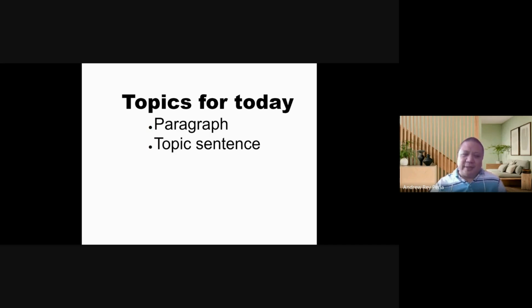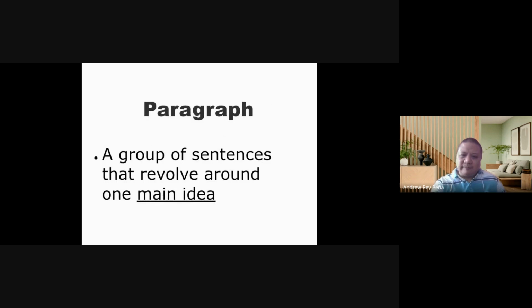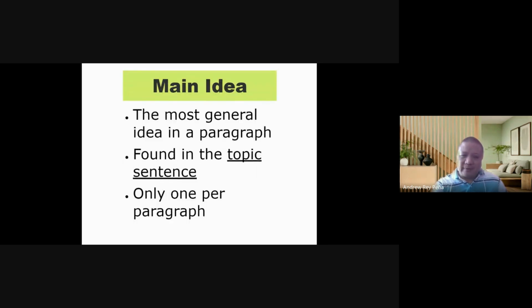Okay, so let's talk about paragraphs and topic sentences. A paragraph is a group of sentences that revolve around one main idea. Only one main idea. Every paragraph has only one main idea, and all the other sentences are about that one main idea. Now, the main idea is the most general idea in a paragraph. It's found in what we call the topic sentence, and there's only one main idea per paragraph.